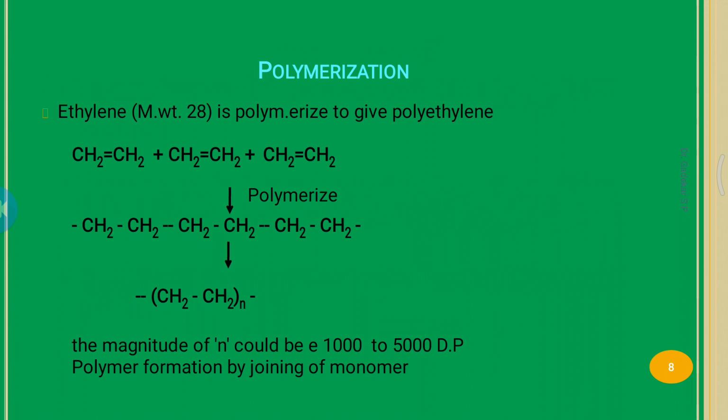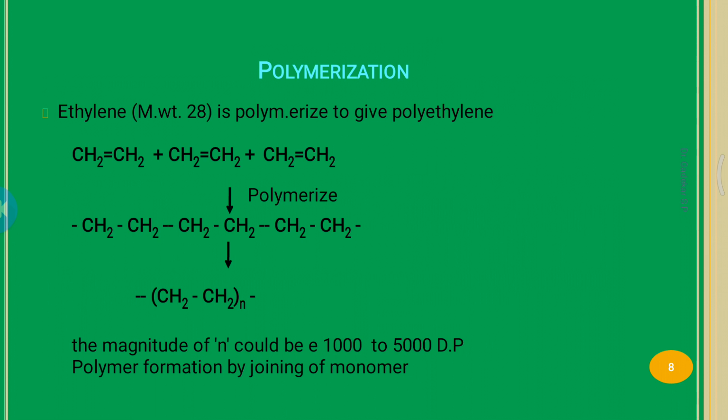Here, consider polyethylene polymerization, the preparation of the polyethylene polymer. Ethylene is a monomer with molecular weight 28, and it is polymerized to give polyethylene.